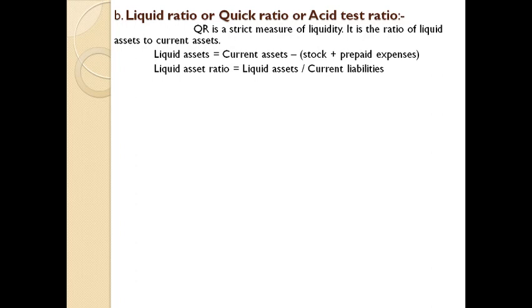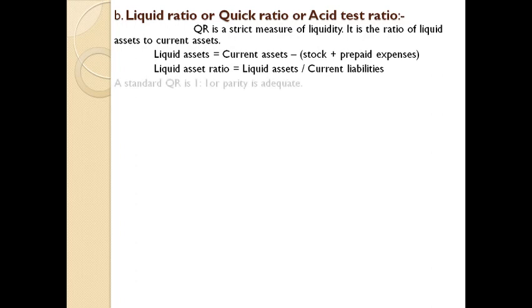Liquid assets can be obtained by deducting stock and prepaid expenses from current assets. Stock is excluded since it is two steps away from cash. We cannot convert stock into cash quickly, because stock is first converted into sales or debtors, and only then can we collect cash. Similarly, prepaid expenses are never converted into cash, but cash flow is reduced to that extent in subsequent years. That is why stock and prepaid expenses are deducted from current assets so as to get liquid assets.